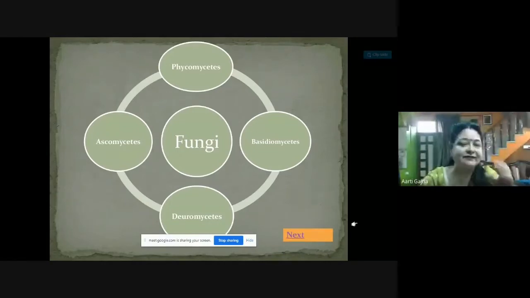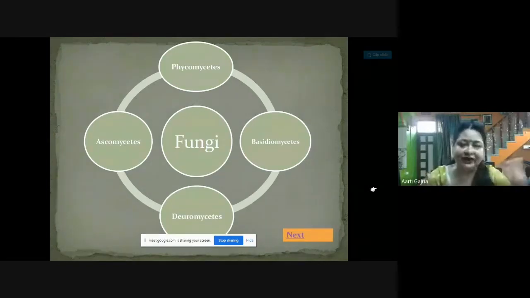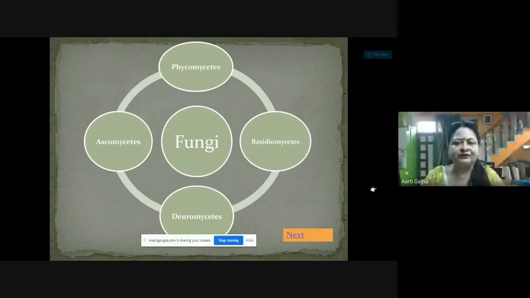So the first class into which the fungus has been divided is Phycomycetes. Mycetes is the word given for the mycelium, and what is mycelium? Mycelium is the hypha. When we discuss the structure, I'll let you know that there are two different structures, hyphae and the fruiting body. What we see above the soil surface is the fruiting body. A very common example is bread mold. You must have seen bread mold in your houses. If you keep bread for some days and some moisture is there, green patches occur on that bread. So that is the bread mold.